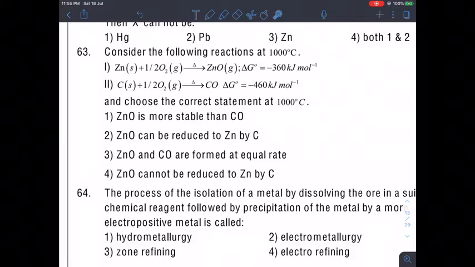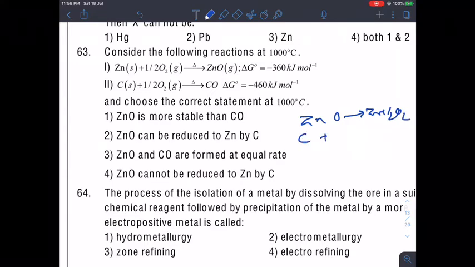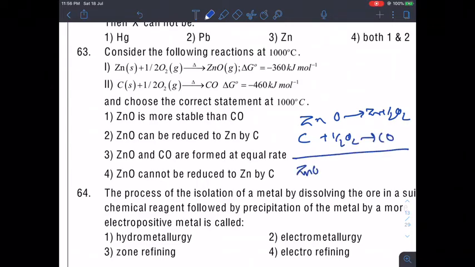ZnO can be reduced to zinc by carbon, yes. Why? Because the formation of CO is more stable. So if we simply add ZnO forming Zn plus half O2 and the other reaction, carbon plus half O2 forming CO, if you add these two, you will get ZnO plus carbon forming Zn plus CO, and delta G for this reaction will be negative, means feasible. So yes, this is correct.